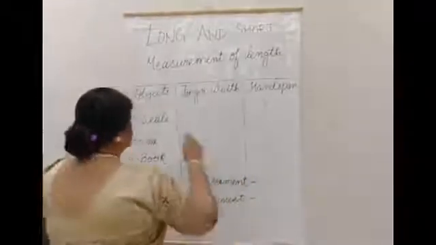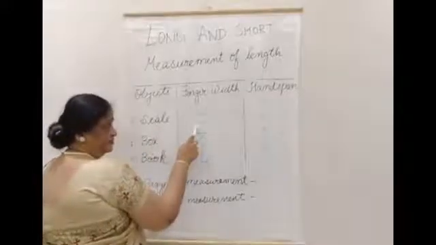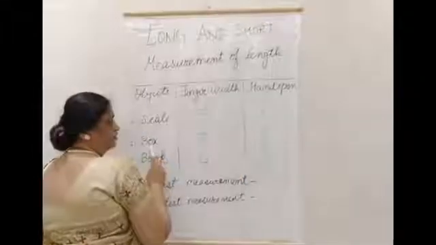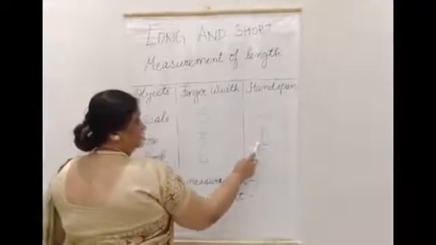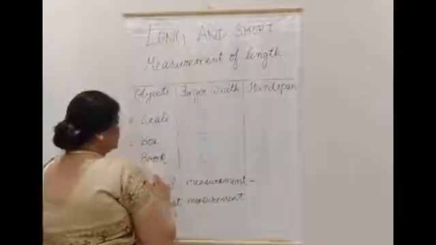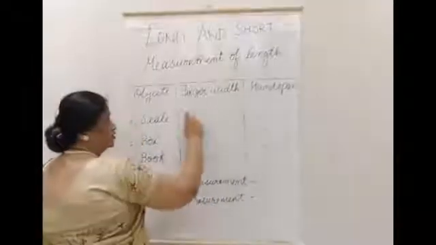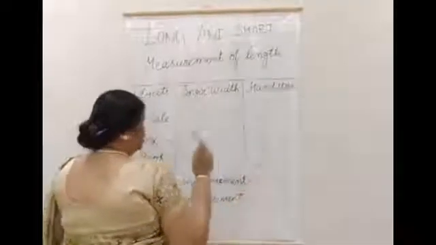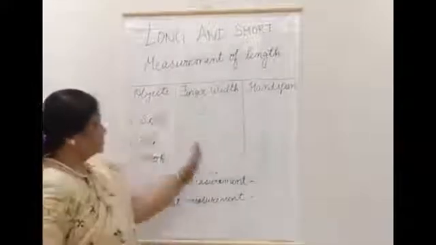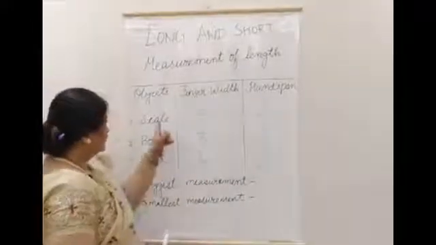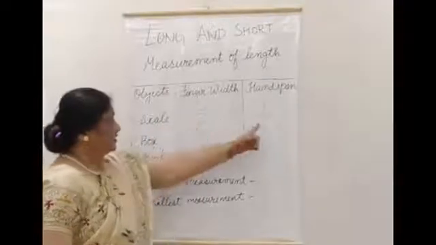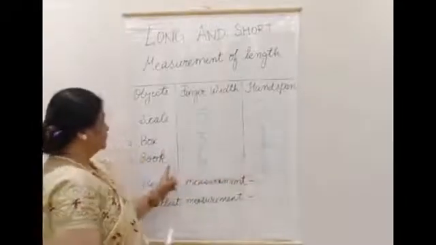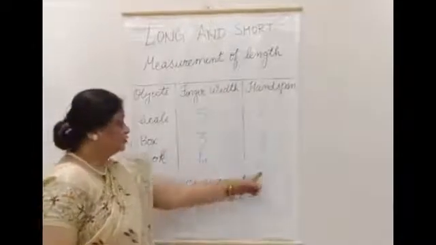Again I repeat, what was the finger width of the scale? 5 and hand span 2. What was the finger width of the box? 3 and hand span only 1. Now, what is the length of this book according to finger width? That is 4 and hand span 2. Now we will find out which is the biggest measurement. You can see scale 5 finger width and 2 hand span, box 3 finger width, 1 hand span, and book 4 finger width and 2 hand span.